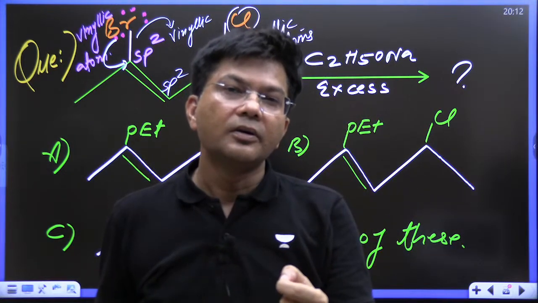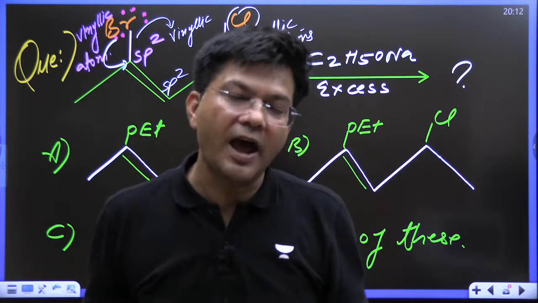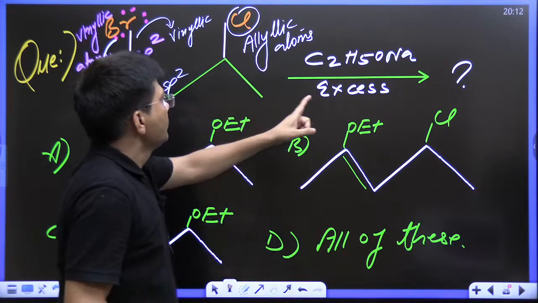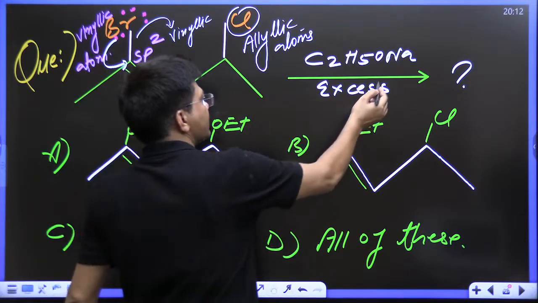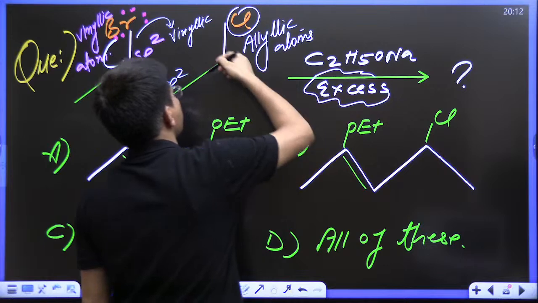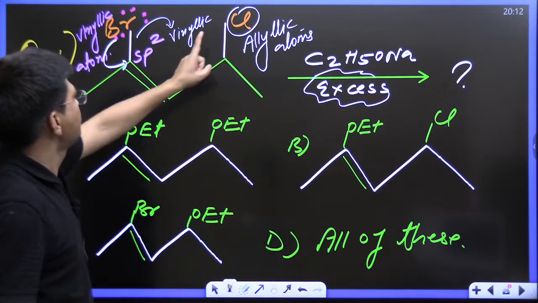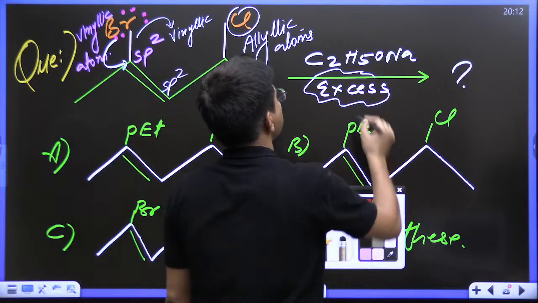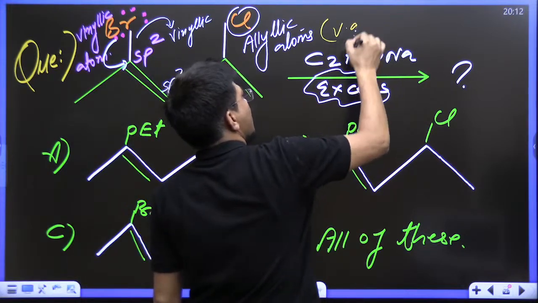The examiner was trying to trap you and you got trapped. So you have seen this given in the axis and you thought, let's remove both. This will leave, this will not leave. Allylic atoms are very good leaving groups.